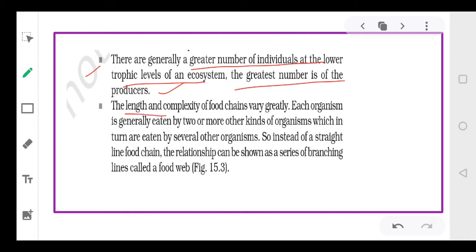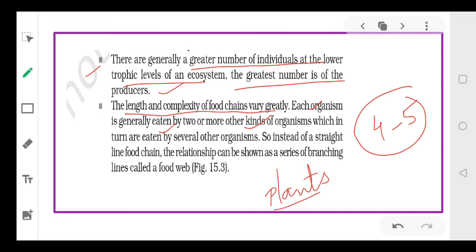The length and the complexity of the food chains vary greatly. अभी हमने देखा है, we've discussed 2-3 examples that हर एक में food chain के number में variation है. कहीं 3 trophic levels हैं, कहीं 5 हैं. So generally there could be 4 to 5 trophic levels. Okay, and each organism is generally eaten by 2 or more other kinds of organisms. एक पर्टिकुलर ऑर्गेनिज्म को ज़रूरी नहीं कि एक ही ऑर्गेनिज्म खाता है, वो एक से ज़्यादा भी उसे खाते हैं. जैसे सपोज करिए प्लांट्स.